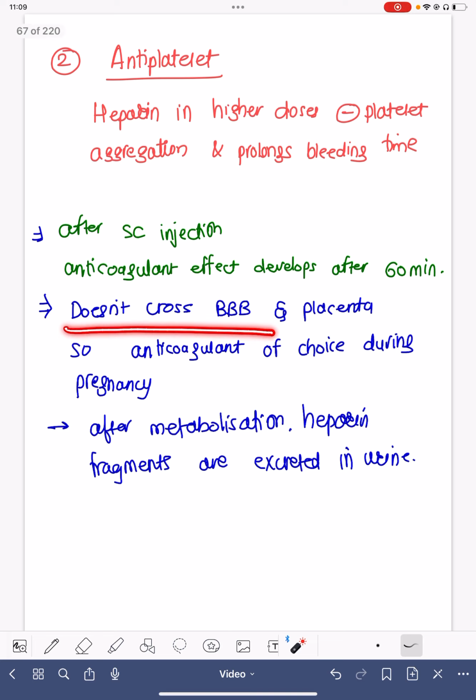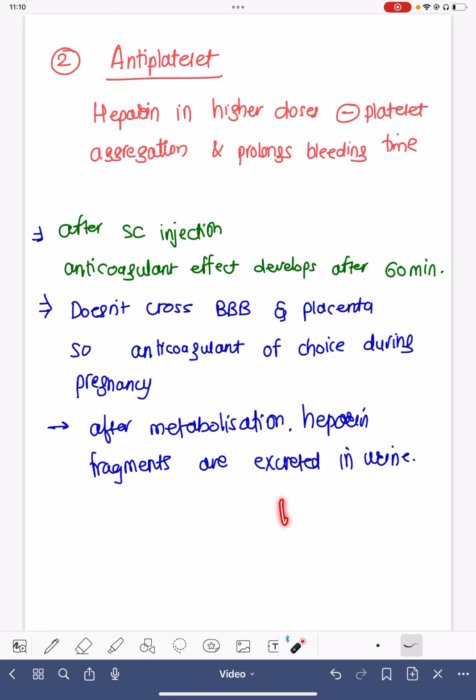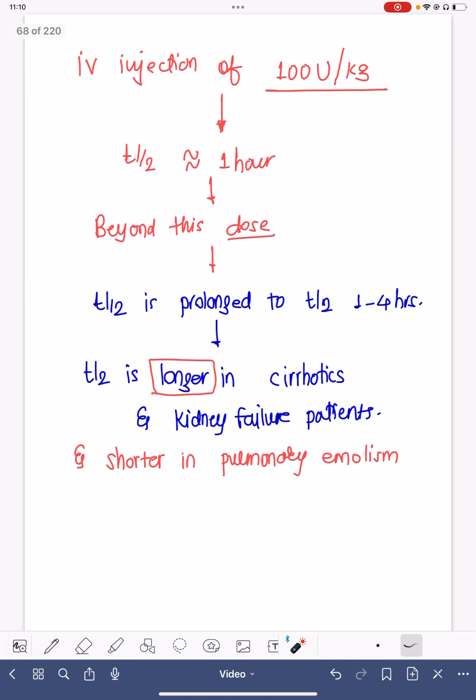As it does not cross the blood-brain barrier and placenta, this is the anticoagulant of choice during pregnancy and it can be used in pregnancy. And after metabolization of heparin, the fragments of heparin are excreted in the urine. This could be the reason that one of the most common problems, which is bleeding, usually is in the form of hematuria. So hematuria is one of the earliest signs of bleeding because of heparin, which is very reversible. We can simply stop or reduce the dosage of heparin, and usually the bleeding or hematuria improves over a period of a few hours to a day.